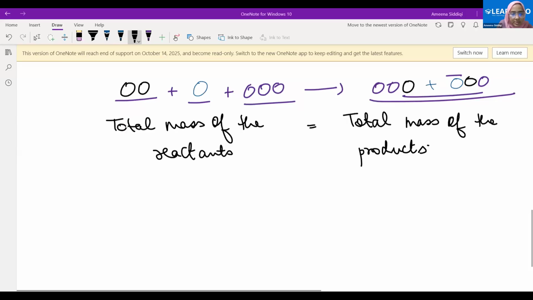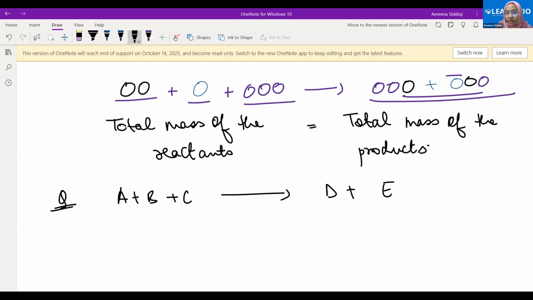Let's suppose they give you the total mass. Let's suppose this type of question. We have A plus B plus C, and they have given the product as D plus E. Clear? Now they have given the mass of A, B, and C, let's suppose 10 grams plus 20 grams plus 30 grams, and they have given the mass of D as 40 grams. They are asking you the mass of E. How will you calculate this?